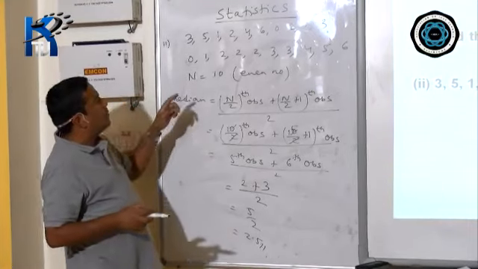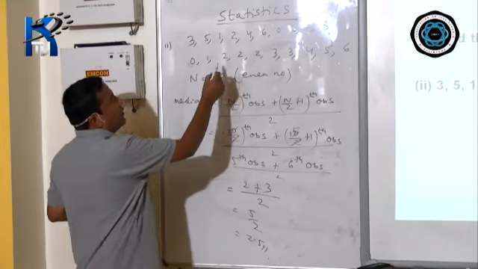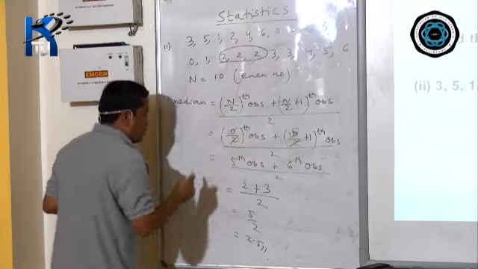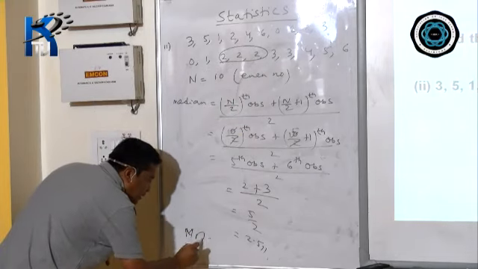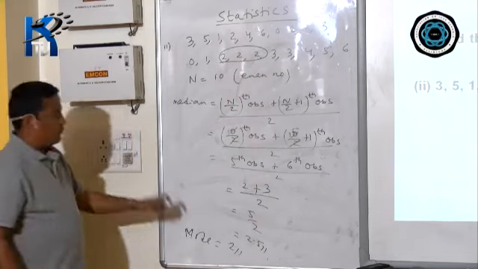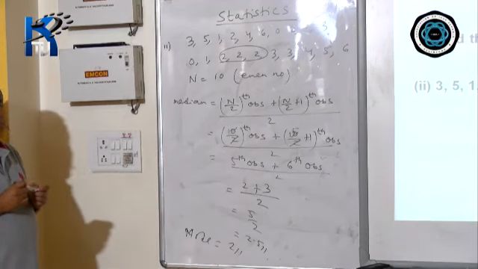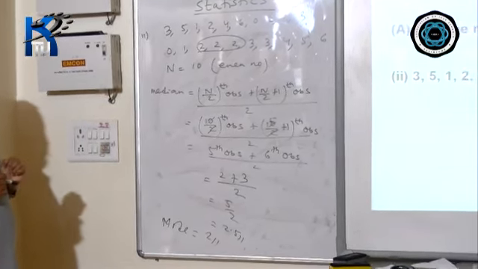Here you can find mode also. Mode means whichever number is repeating. Here 2 is 3 times. Therefore mode is 2 and median is 2.5.